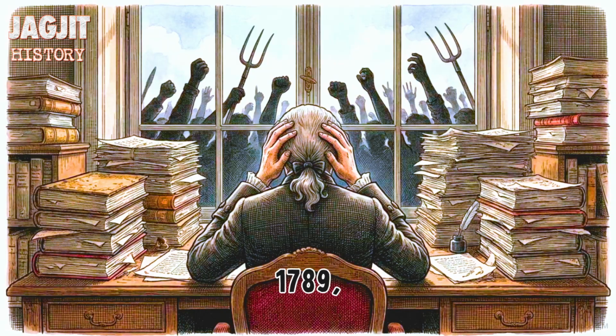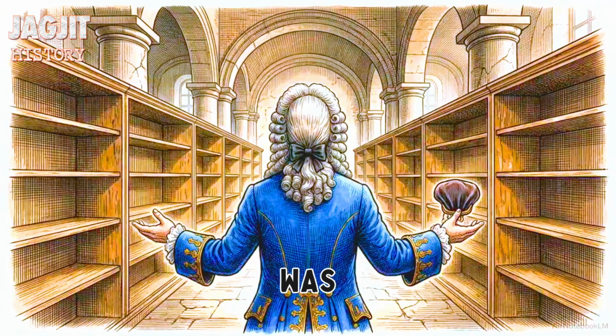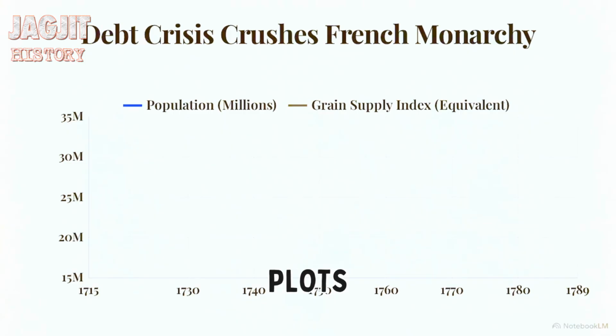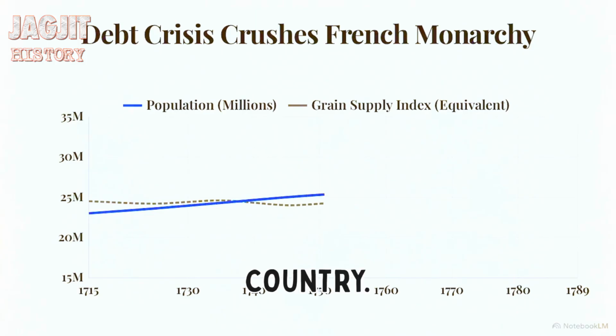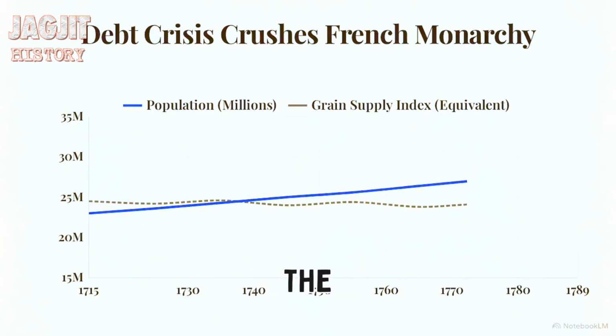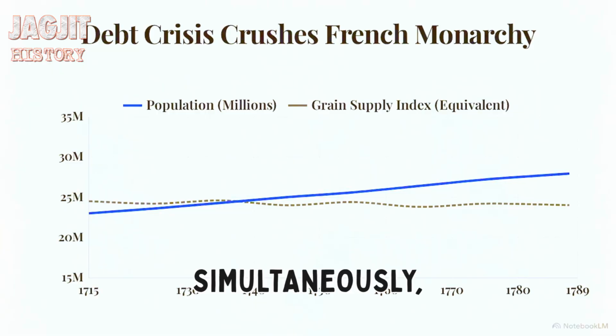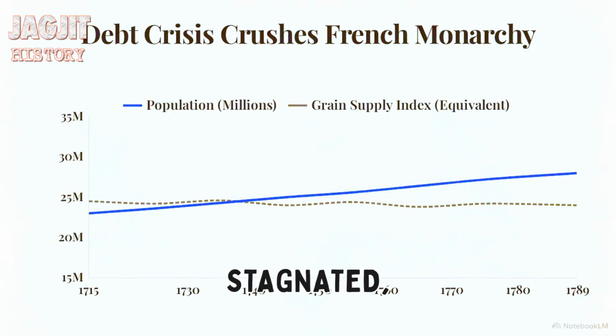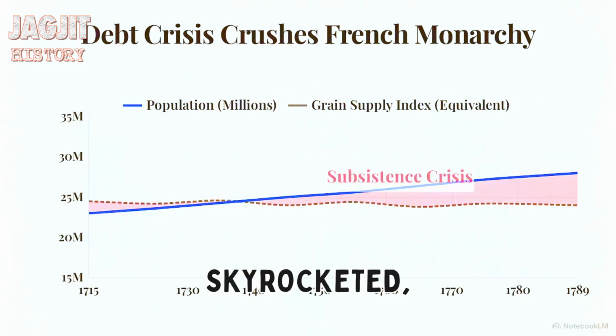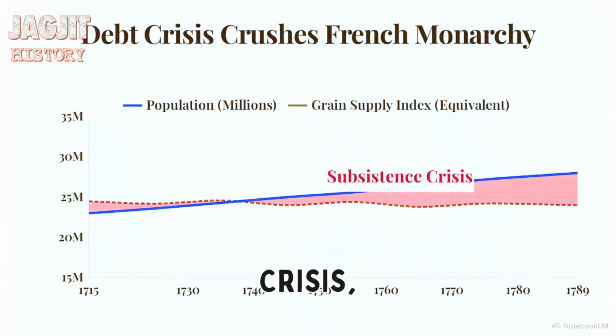By 1789, the French state was no longer navigating standard political friction. The monarchy was confronting a physical impossibility regarding its own survival. This chart plots the demographic pressure building inside the country. Over the 18th century, the French population swelled from 23 million to 28 million people. Simultaneously, domestic grain yields stagnated. Demand outpaced supply. The price of a basic loaf of bread skyrocketed, and wages remained flat. The old regime entered a severe subsistence crisis, threatening the basic livelihood of millions.